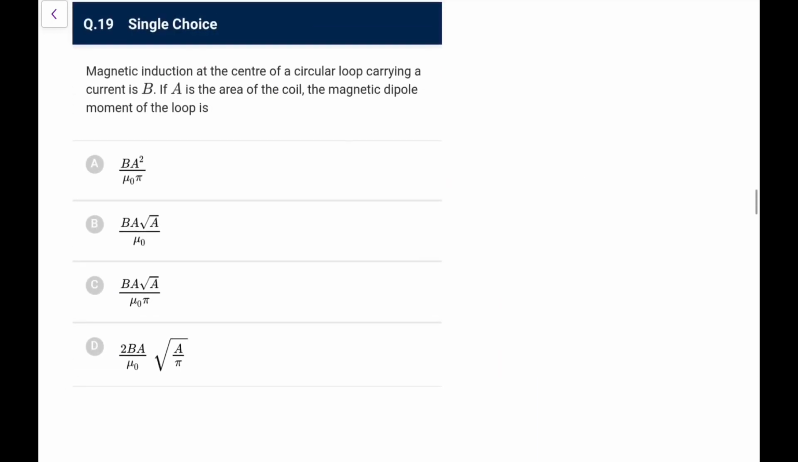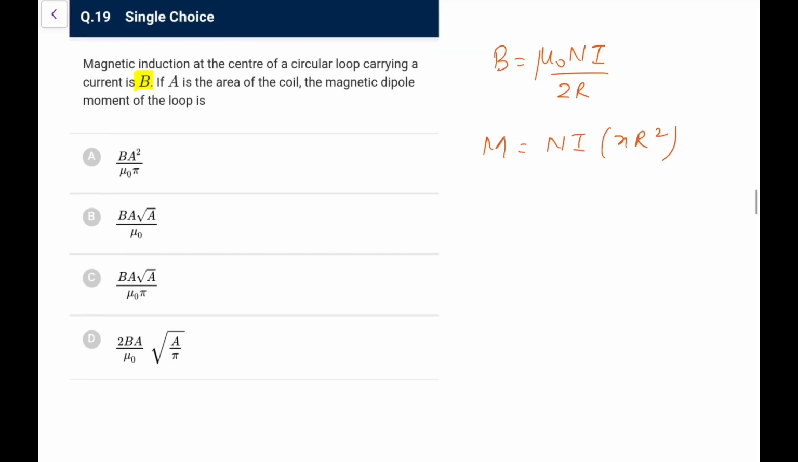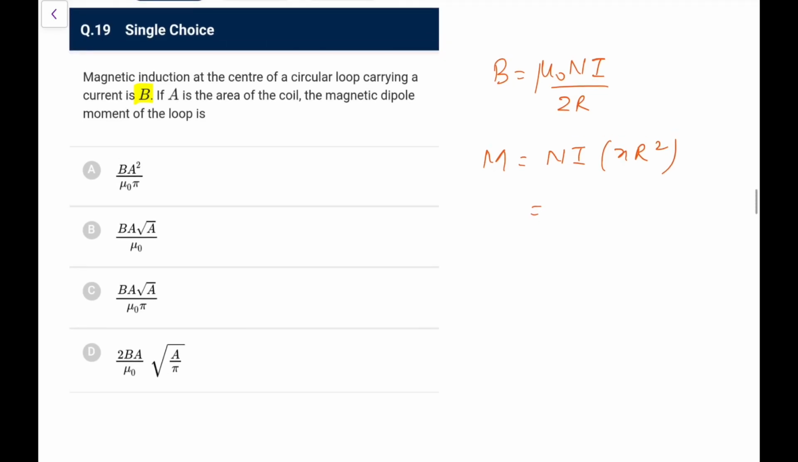Next, the magnetic induction at the center of a circular loop carrying a current is B. If A be the area, the magnetic dipole moment is? So at the center, the B we write as mu naught Ni by 2R, and the value of the magnetic moment is Ni into A, which you call as pi r square. So what we need is the value Ni into A, pi r square, or NIA you can directly write. So in terms of area, Ni can be written as 2R B upon mu naught times A.